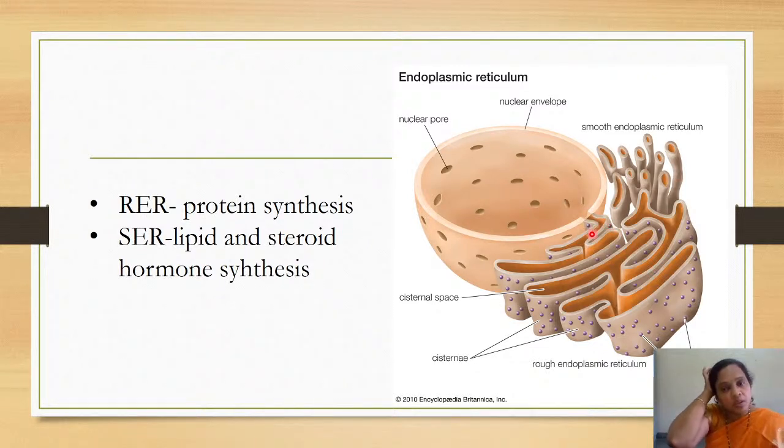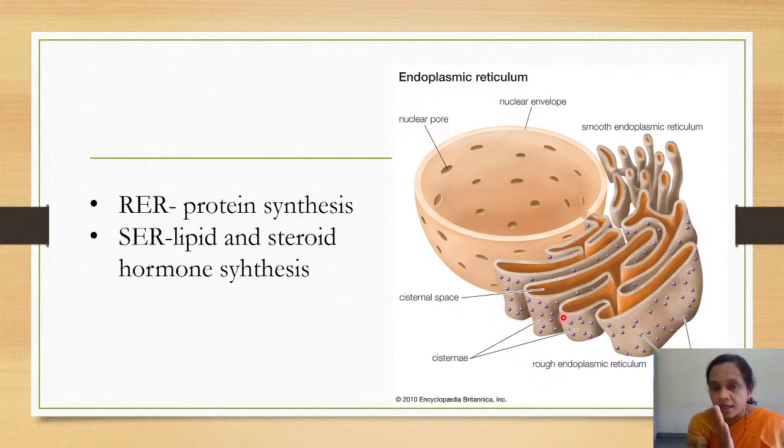As I told you, protein synthesis takes place on the ribosomes. As protein synthesis takes place in the endoplasmic reticulum, these ribosomes are embedded in the endoplasmic reticulum, and that is why we call it rough endoplasmic reticulum. It looks very rough when ribosomes get embedded on it. So these are the sites where protein synthesis occurs.